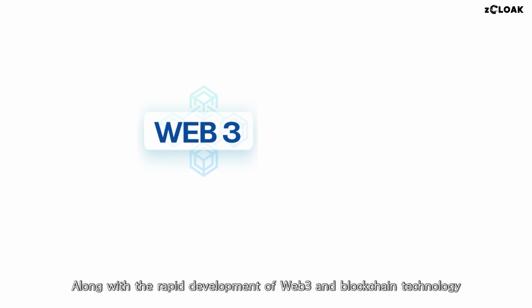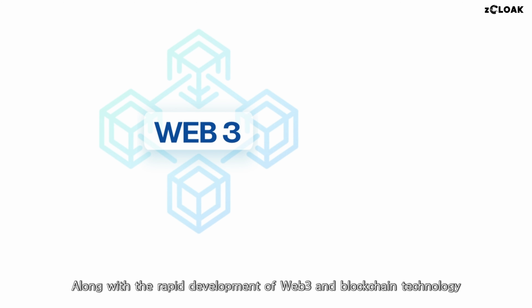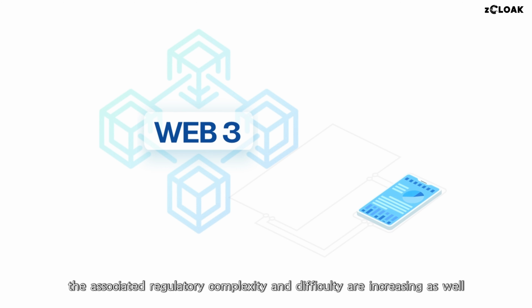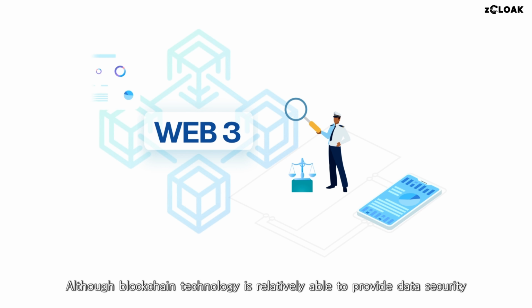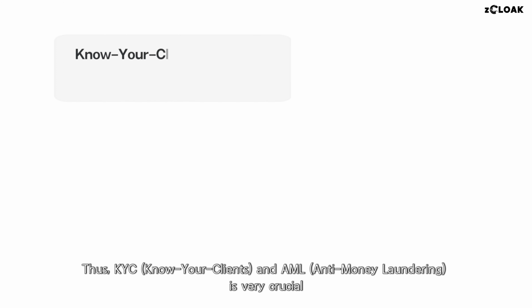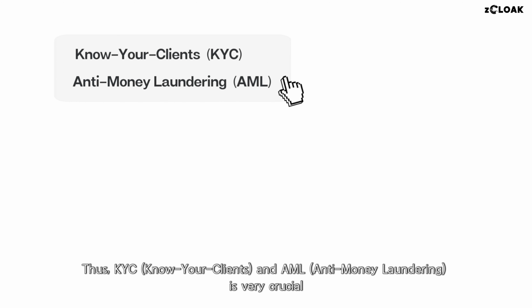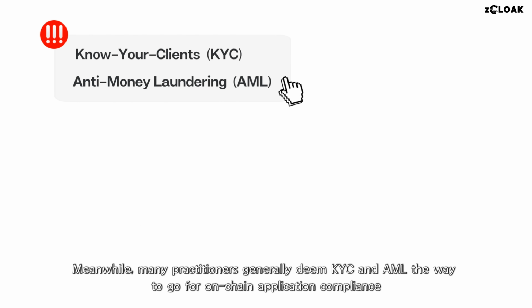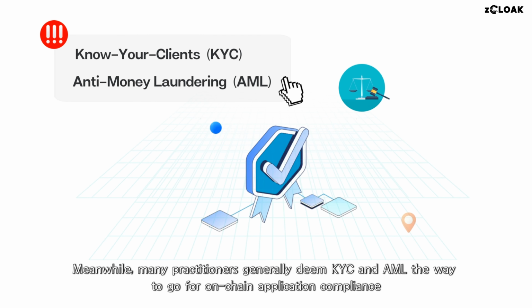Along with the rapid development of Web3 and blockchain technology, the associated regulatory complexity and difficulty are increasing as well. Although blockchain technology is relatively able to provide data security, hackers can still commit illegal activities by obscuring transaction paths. Thus, KYC, Know Your Clients, and AML, anti-money laundering, is very crucial. Meanwhile, many practitioners generally deem KYC and AML the way to go for on-chain application compliance.